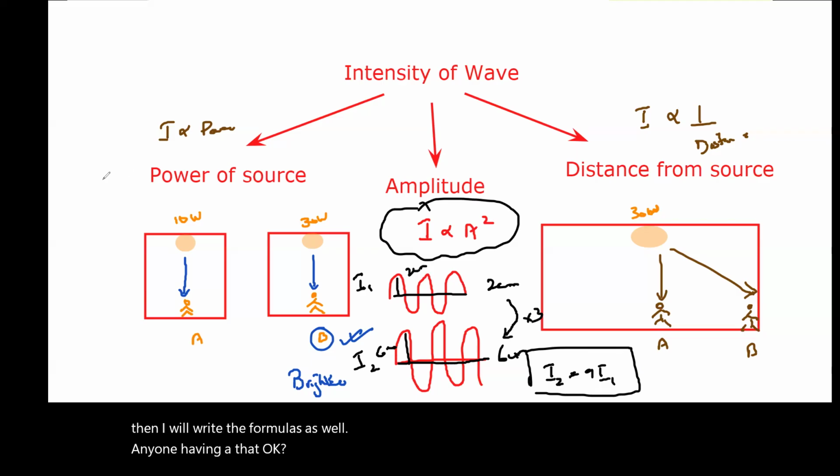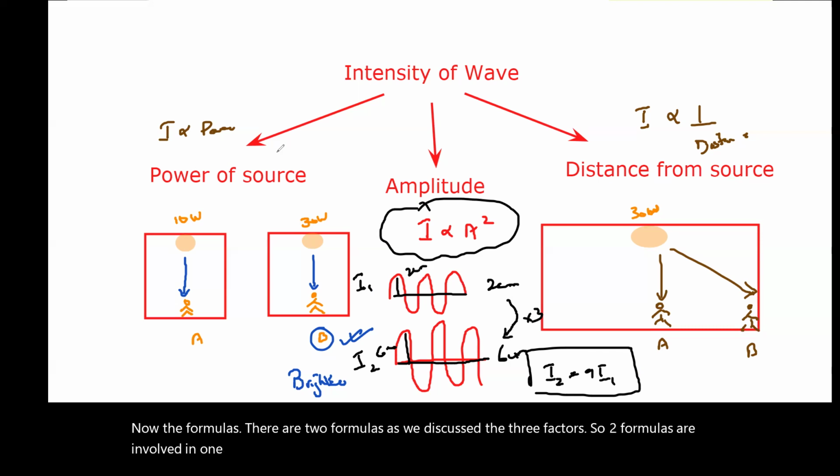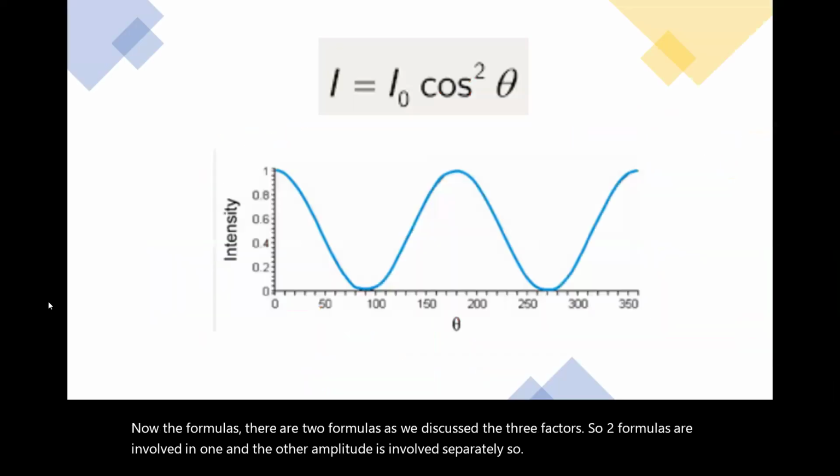Now the formulas. There are two formulas, as we discussed the three factors. So two formulas are involved: in one, power and distance are involved, and in the other, amplitude is involved separately.